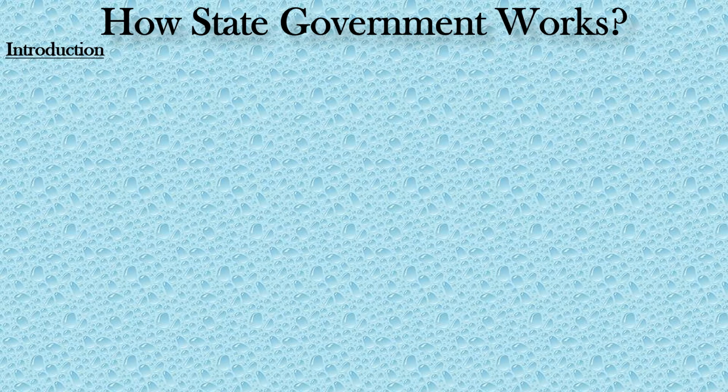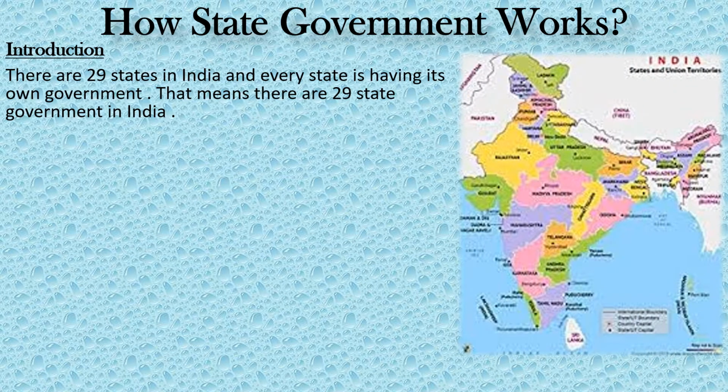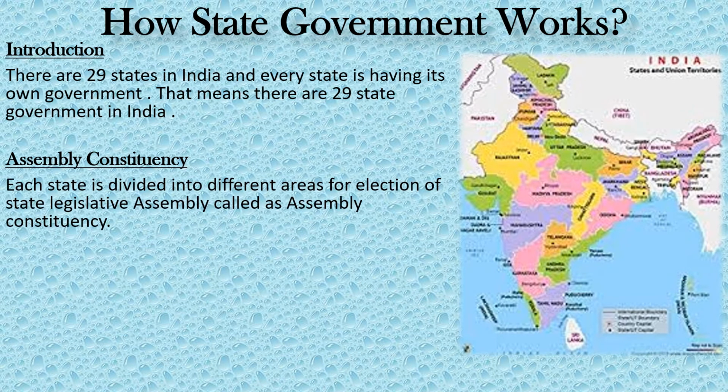There are 29 states in India and every state is having its own popular government. Assembly constituency. Each state is divided into different areas for election of the state legislative assembly, called assembly constituencies. For example, Goa is divided into 40 assembly constituencies. That means there are 40 assembly constituencies in Goa.